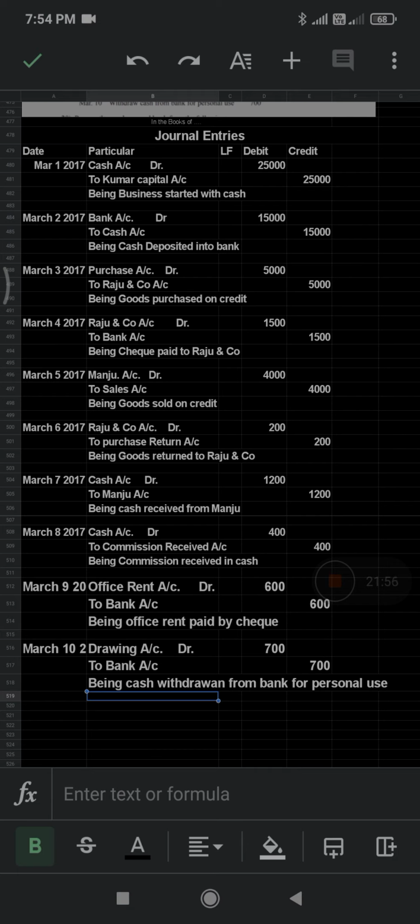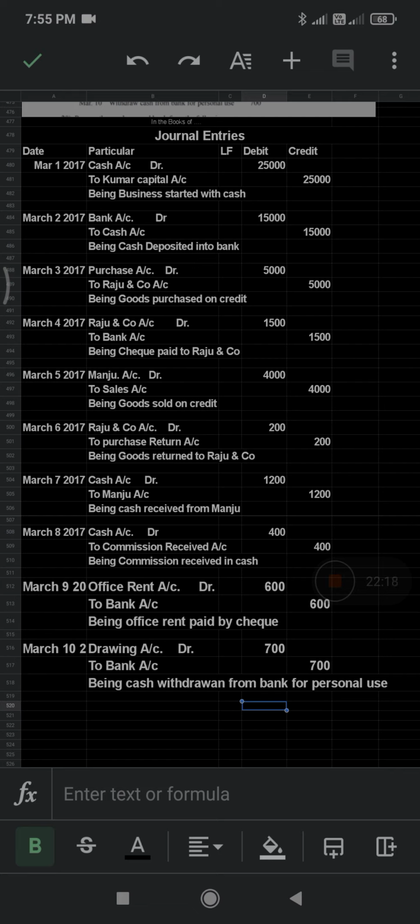Make sure that in the exam you follow this format only. You should prepare the five columns: first column date, second column particulars, third column ledger folio, fourth column debit, and fifth column credit. Afterwards you should do the totaling of debit and credit.